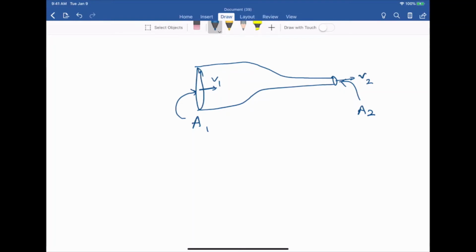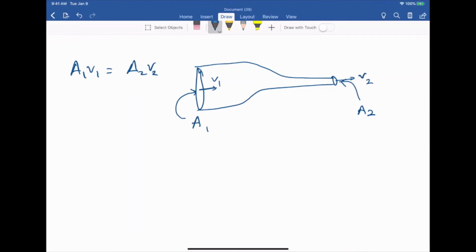Now, the equation of continuity says that A1 V1 equals A2 V2. So if the cross section of a pipe is changing, then the velocity of flow through the pipe will also change. In general, where the cross section is smaller, the velocity of the flow will be greater, right? So the product of A and V is constant. If A goes up, V will go down, and if A goes down, V will go up.